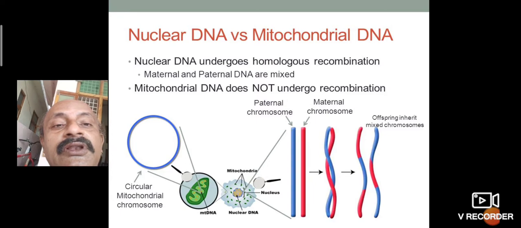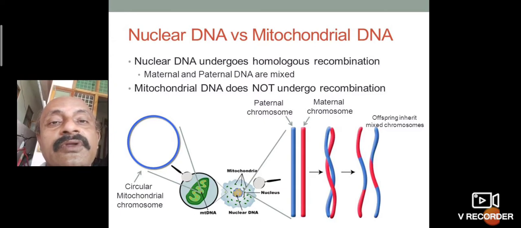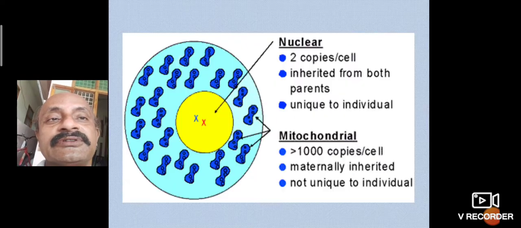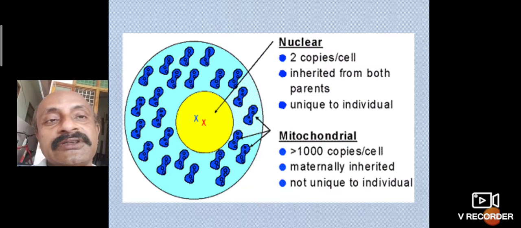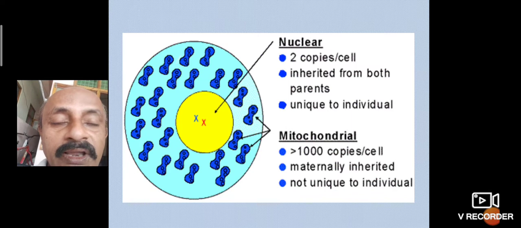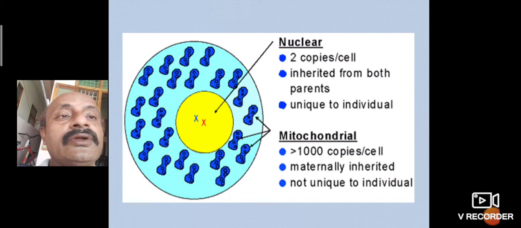So this is also circular mitochondrial DNA, which is maternal. In the nucleus, conversion takes place, so the DNA characters expressed are mixed. So this is the nuclear and mitochondrial DNA structure. The nucleus has 23 pairs of linear chromosomes. Each chromosome contains genes, that is, nuclear genes. Here there are two copies in the cell inherited from both parents, unique to the individual.